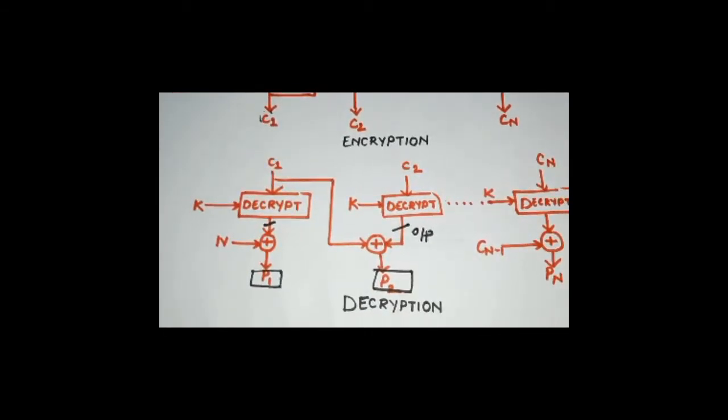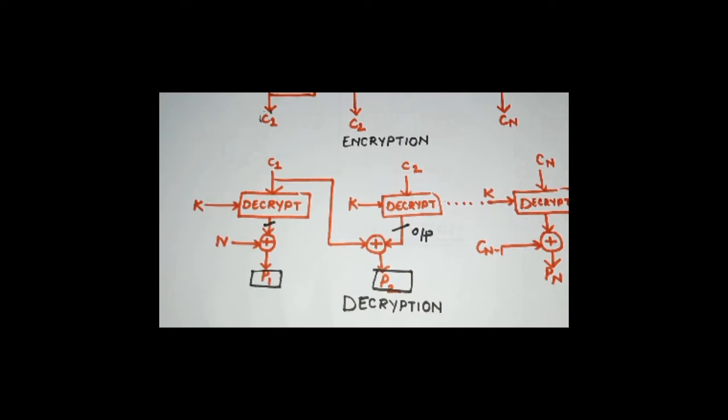Also remember one more thing: the initialized vector must be known to both the sender and the receiver party and must be unpredictable for others, right? Why are we saying it must be unpredictable by others? Because we do not want any attacker to guess what the initialized vector would be.